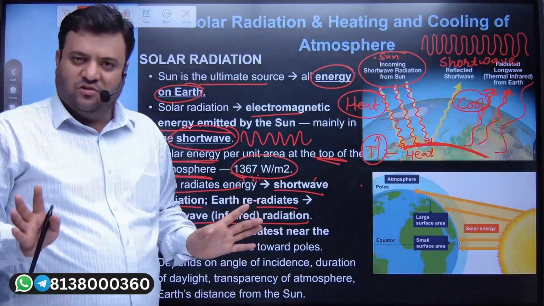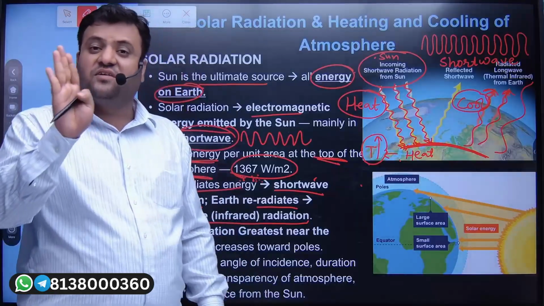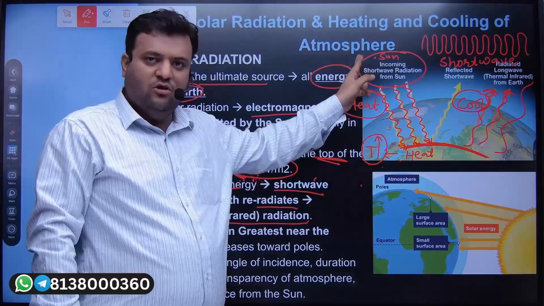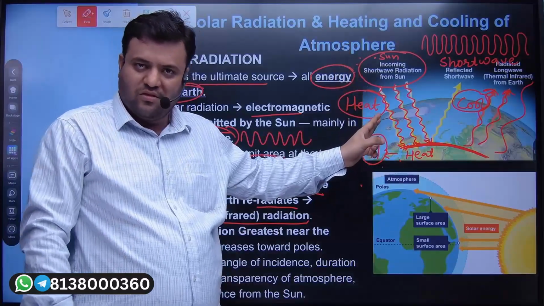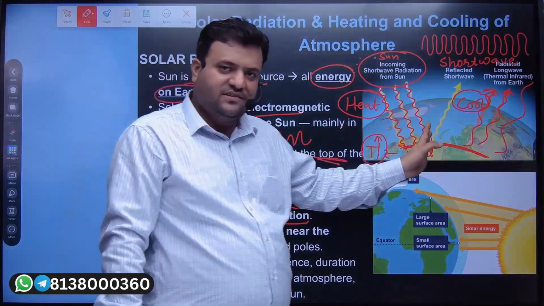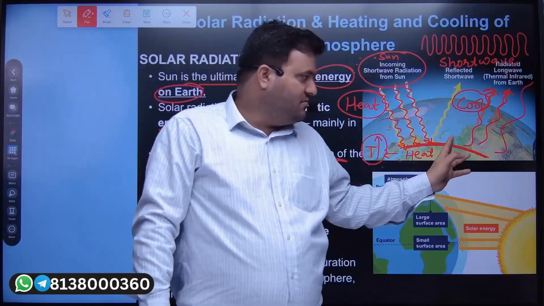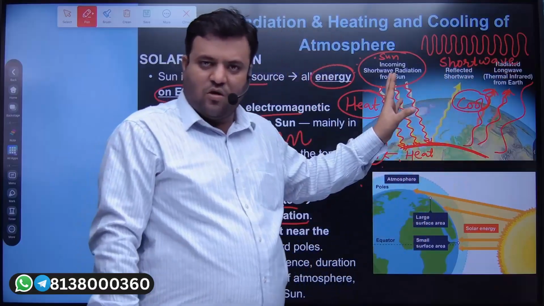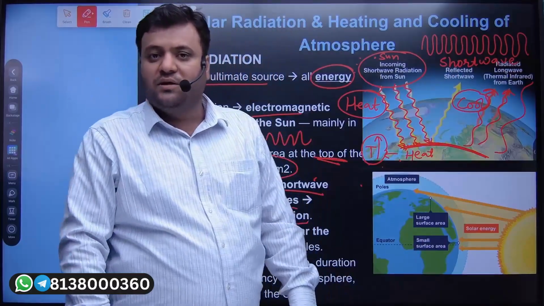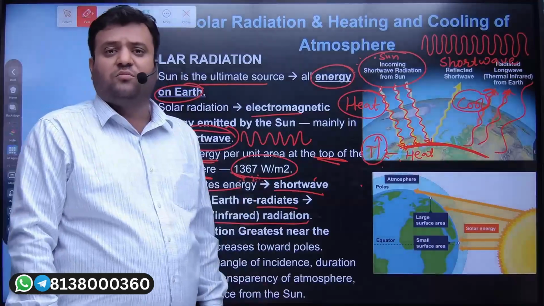I told you in geography, when there is a movement of matter, it's because of the gradient. Sun: high temperature; Earth: low temperature. High to low, heat will flow. When the sun is not there, Earth is there, and Earth is going to exchange heat with space or other bodies. So there will be long wave radiation. And if this long wave radiation is able to pass through the atmosphere, the surface of Earth will become what? Cool. And the atmosphere of Earth will also become what? Cool.